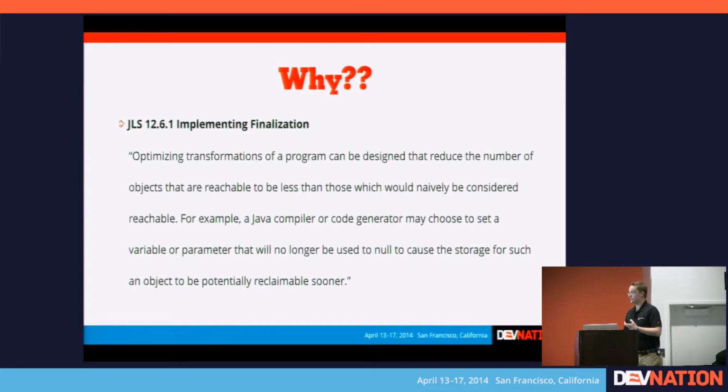Well, just the way that Java is spec'd, those variables can go away sooner, which is fine when you're just dealing with the objects themselves. When it's just the garbage collector clearing Java objects that are never referenced again, that's fine. It's not so great when you have the notion of a method call that happens in reaction to a close, where you can cause corruption.